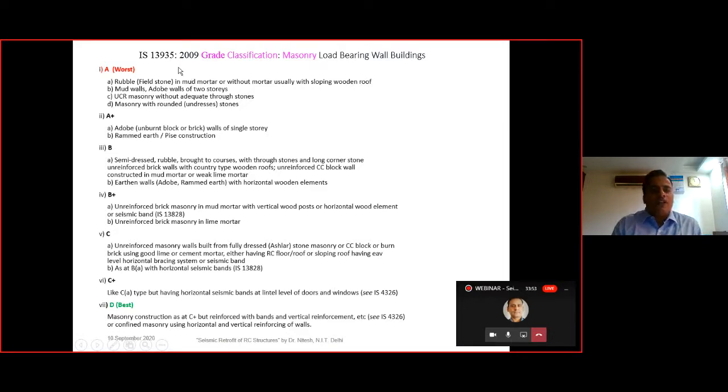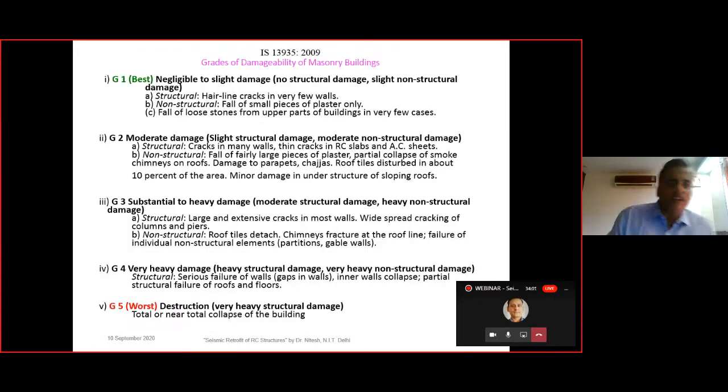So we can see over here A is the worst grade and D is the best grade, and this particular classification is given in IS 1395. And again there is a grade of damageability of the masonry building. If it is least damaged, then it is grade 1. If it is worst damage, then it is grade 5. So here very heavy structural damage has happened. These are the part of the visual inspection, and this will be coming in the rapid visual screening.